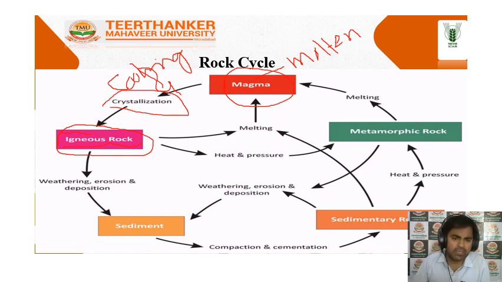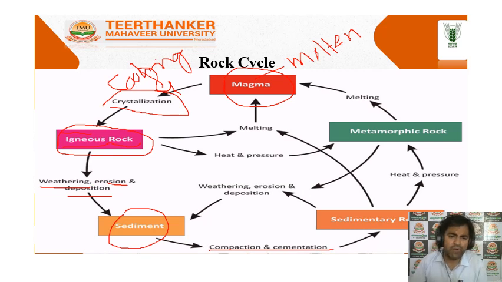After that, there are different processes: weathering, erosion, deposition, cementation, and the igneous rocks are converted into a material known as sediment. First, the igneous rocks are broken down with the help of different physical, chemical and biological agents, which are responsible for weathering the material.